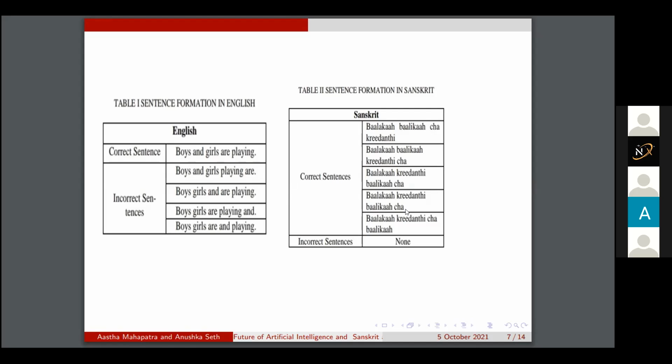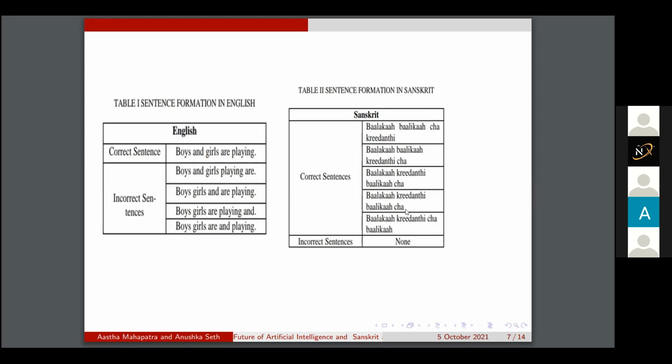But in the case of Sanskrit, the sequence of words doesn't matter. It means we can write the object before the subject, or we can write the verb before the object. That's why the chance of getting an incorrect sentence becomes 0. Here is an example: balakaha balikaha cha kridanti, balikaha balakaha kridanti cha. All of these will be considered correct sentences because the sequence of words doesn't matter in Sanskrit.